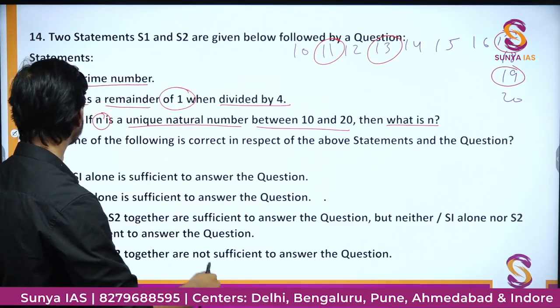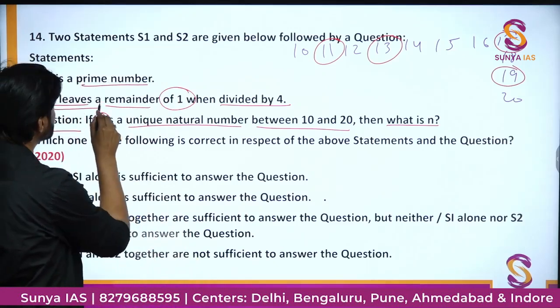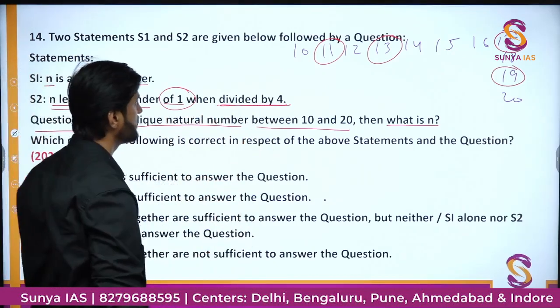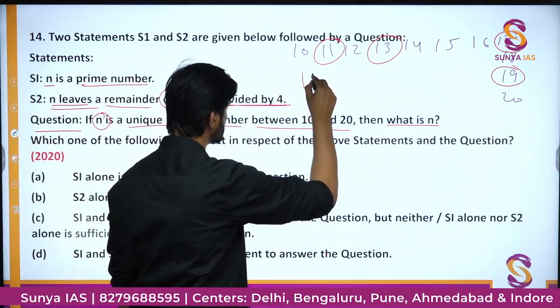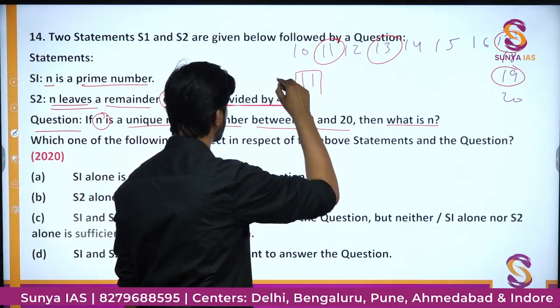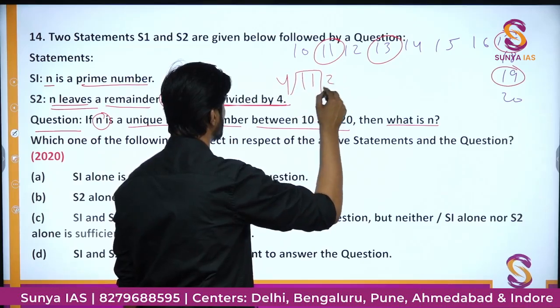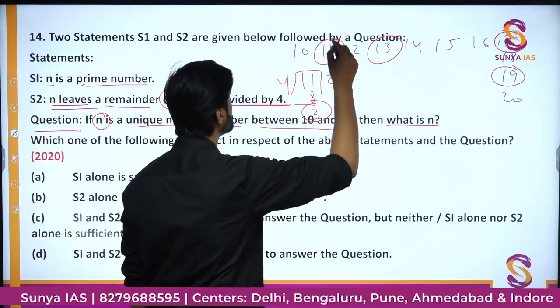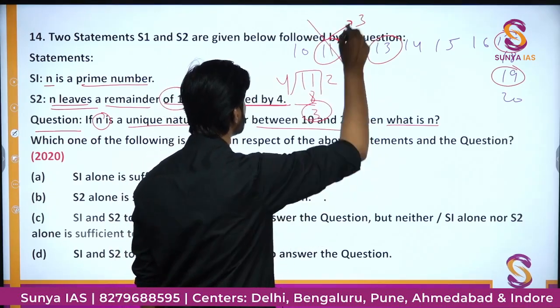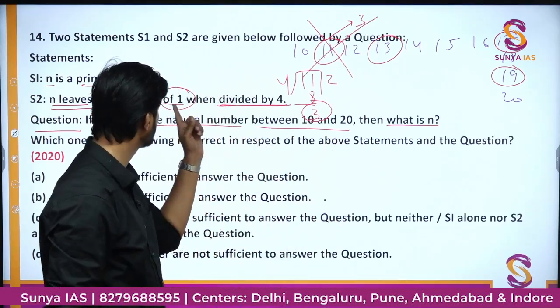Further the second statement says n leaves a remainder of 1 when divided by 4. So when we divide 11 by 4, it leaves a remainder of 3, so it is not in our criteria, we want a remainder of 1.